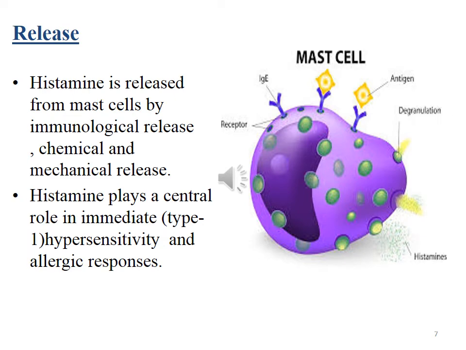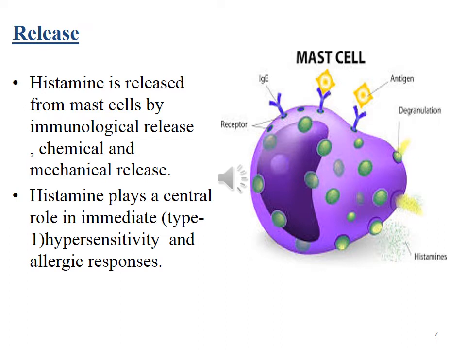In this diagram, it shows the mast cell where the allergen or antigen comes and binds with the IgE receptors, followed by degranulation of the mast cells leading to liberation of histamine.